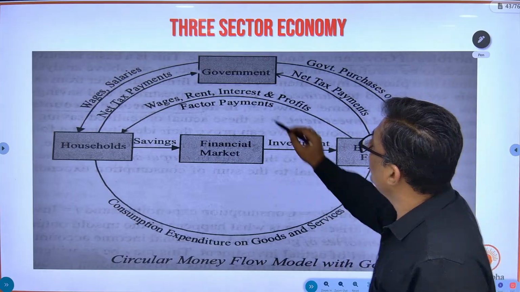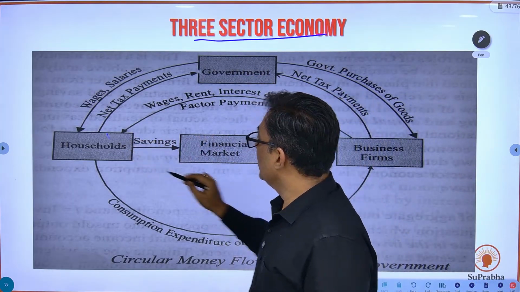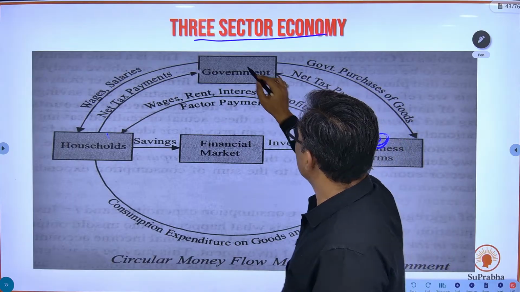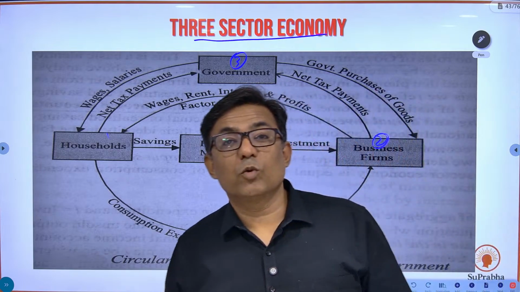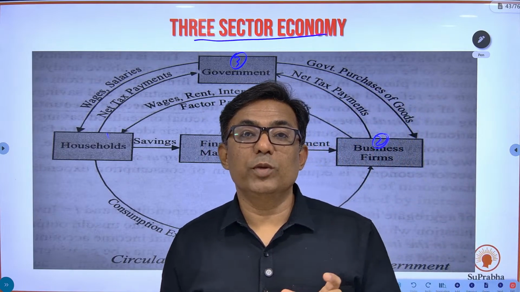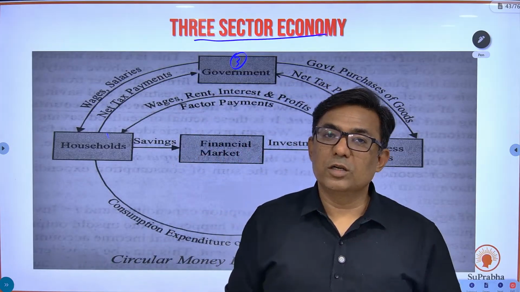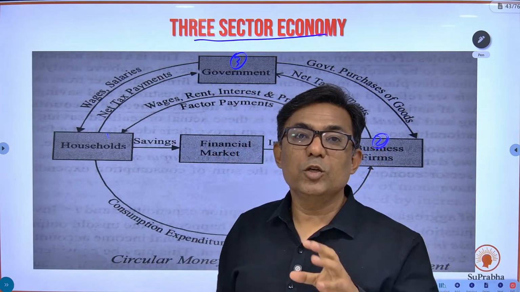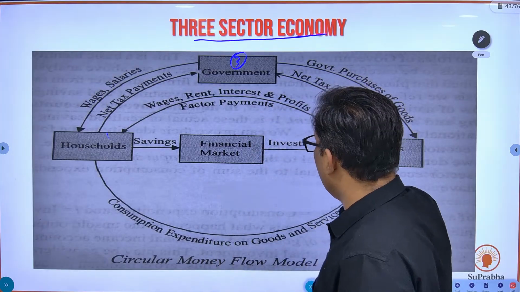This is a three-sector economy. Why three-sector economy? Because now you have the government. So this is the first sector, this is the second sector, and now this is the third sector. You also have the government. But even now it's a closed economy, because what is a closed economy? It does not have any relation with the rest of the world. So this is a three-sector economy, but even now it is a closed economy. So what happens over here?